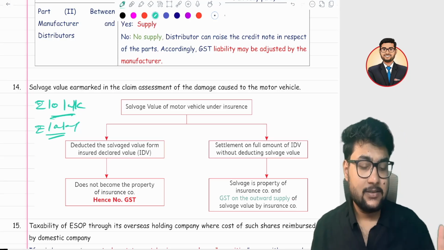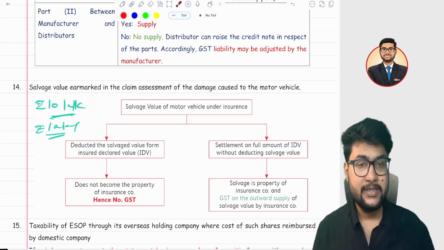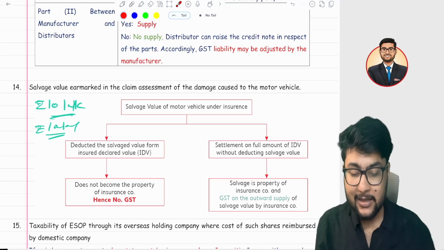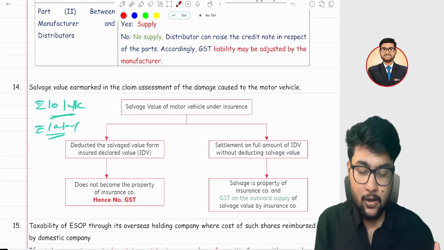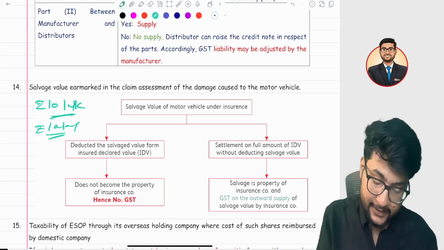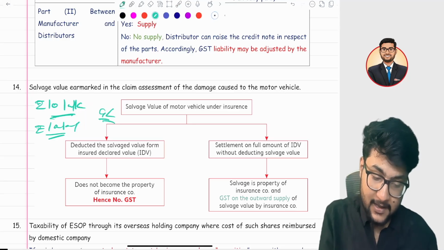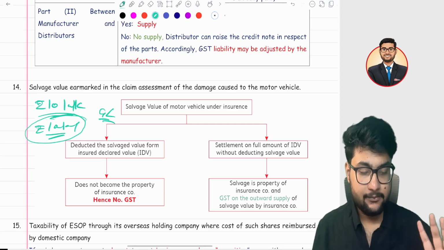One option is the insurance company will pay you 100% money, 10 lakh rupees, and also take the salvage with them. Another option is the insurance company will pay 9 lakh rupees and not take the salvage, and they say you can sell it.